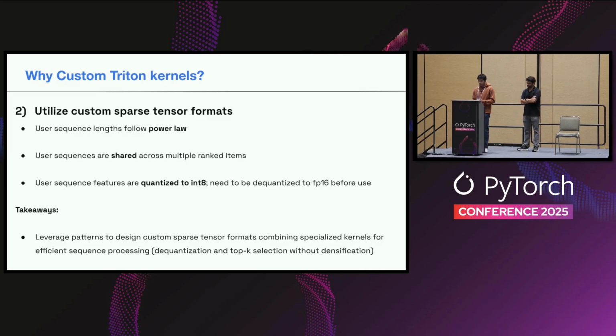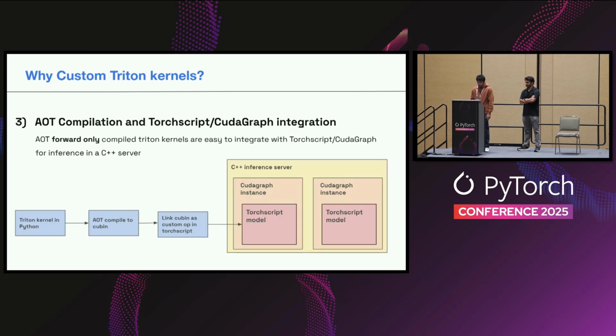And on the model side, to deal with these custom sparse tensors, we have custom Triton kernels that work directly on this format without going through any densification step. And the final reason is that Triton supports AOT compilation, and this is really important for us because we use C++ inference and TorchScript, and this integrates very nicely.